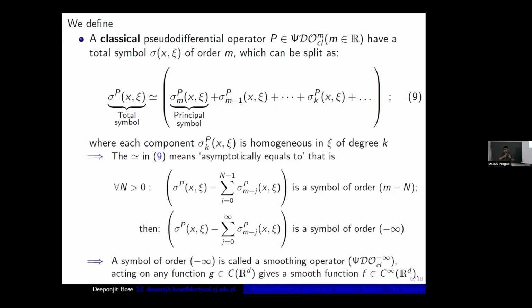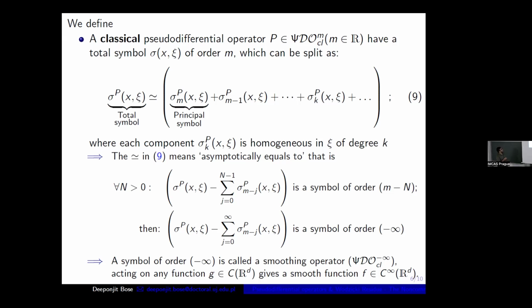For example, a smoothing operator, which is a pseudo differential operator of order minus infinity, will act on any function and give me a smooth function. So if it's a continuous function g, then the smoothing operator will act on it and give me an f that is a smooth function. So from any continuous function, I will get a C infinity function, from C^d to C infinity R^d. So this is asymptotically equal to, not exactly equal, because there is a notion of convergence there.